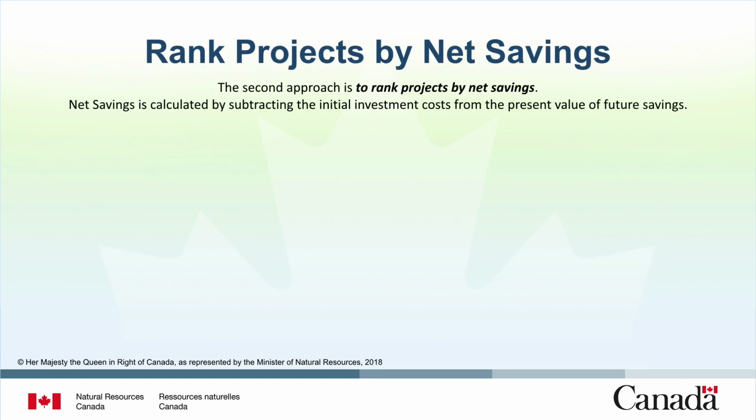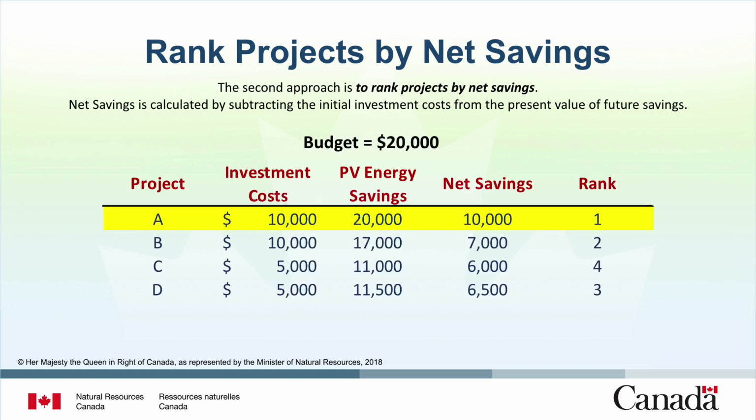The second approach is to rank the projects by net savings. You've learned that net savings is calculated by subtracting the initial investment costs from the present value of future savings. Project A has an investment cost of $10,000 and $20,000 of present value energy savings. Therefore, it has net savings of $10,000. Project B has an investment cost of $10,000 and $17,000 of present value energy savings, with net savings of $7,000. When you rank these projects from greatest to smallest net savings, Project A comes in at $10,000, followed by Project B, D, and then C. You'll note that this ranking differs from the energy savings approach.